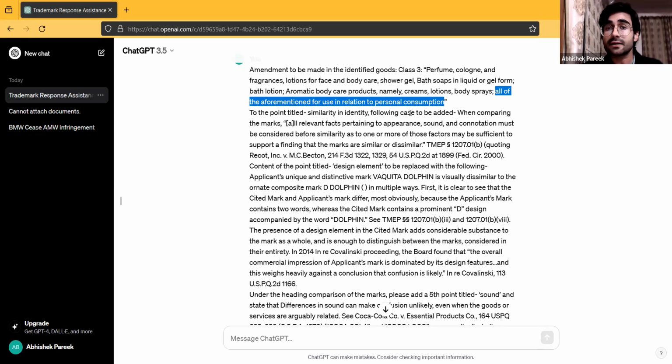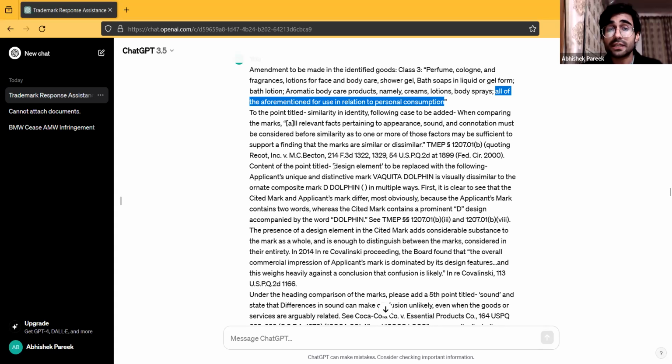So that is why I have added certain case laws. So I have stated that in similarity in entirety point, add this case law, which specifies that when comparing the marks, all relevant facts pertaining to the appearance, sound, and connotation must be considered before similarity, as one or more of those factors may be sufficient to support a finding that the marks are similar or dissimilar. So again, the marks are to be considered in their entirety. That is what this case law is saying, right?